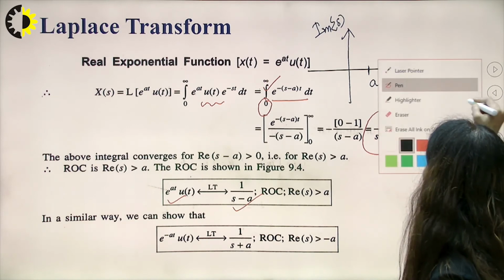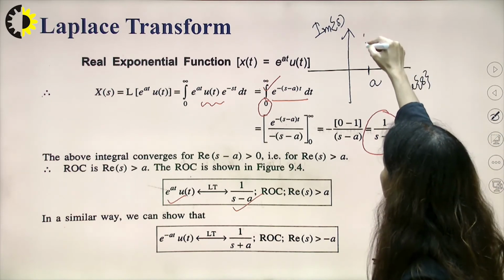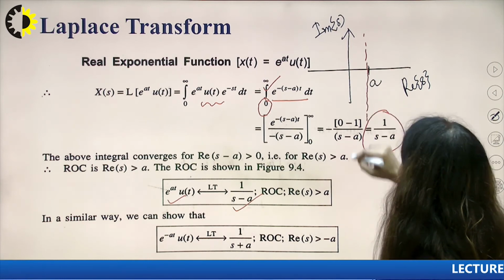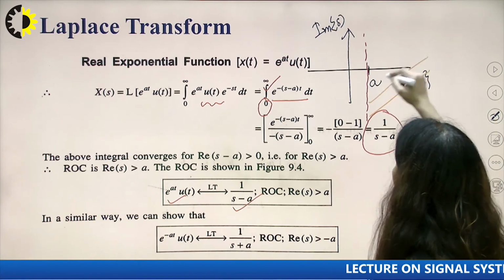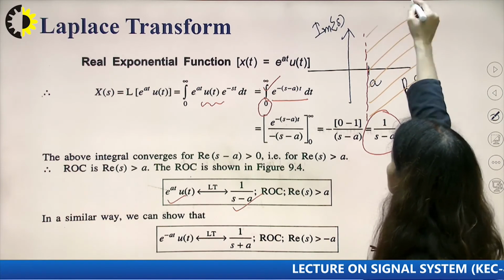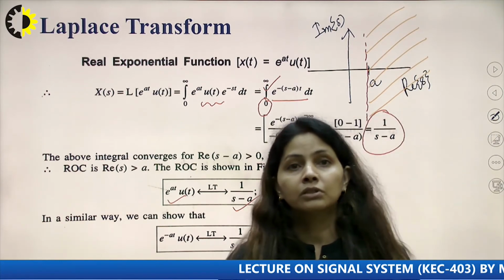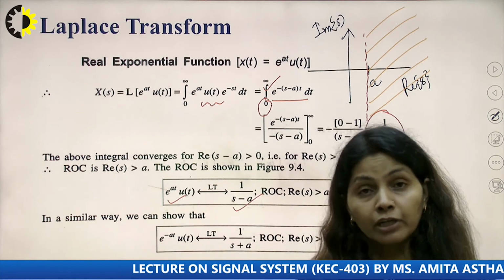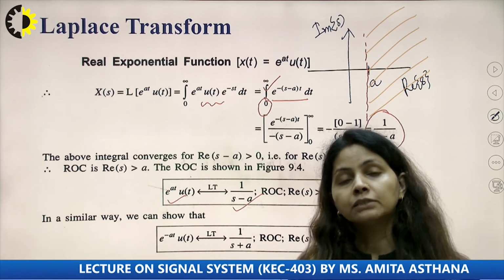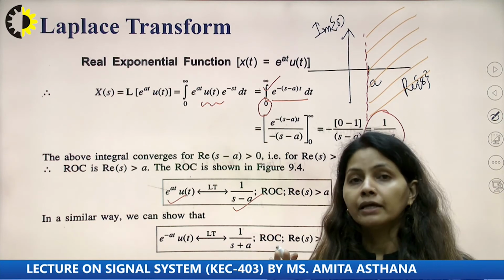So draw a line here. The ROC will be the right side of a. So now the ROC will be the real part of s must be greater than a.